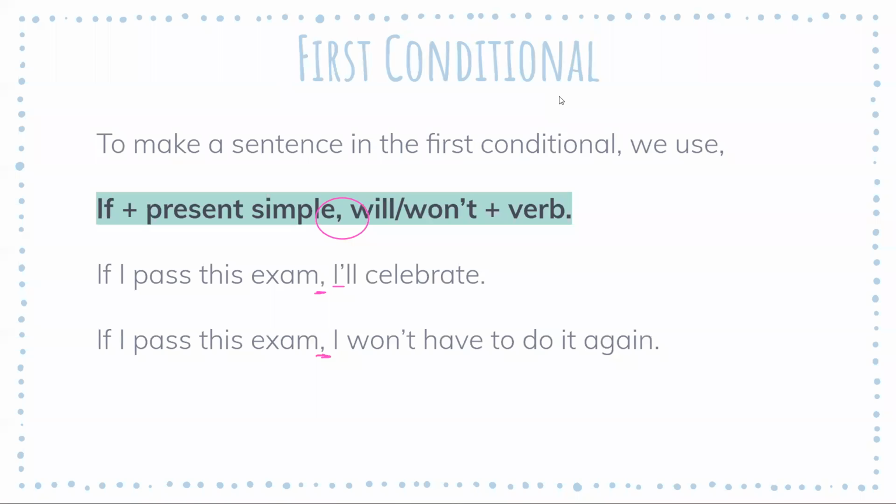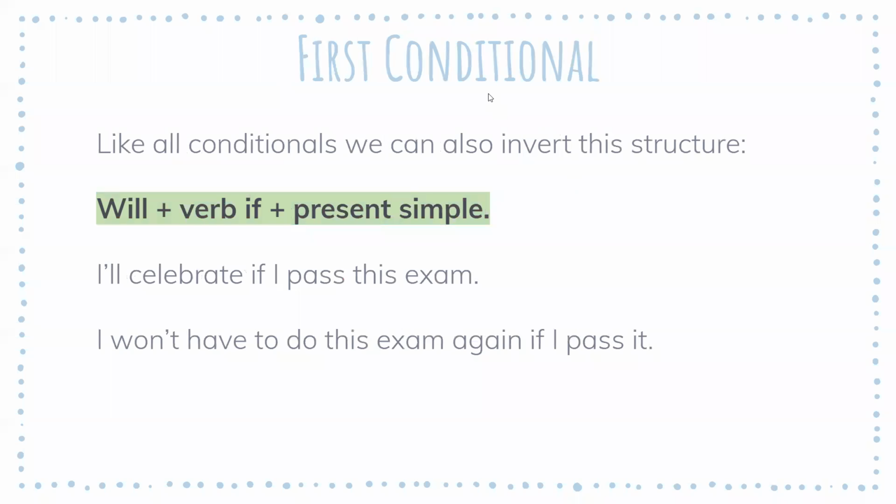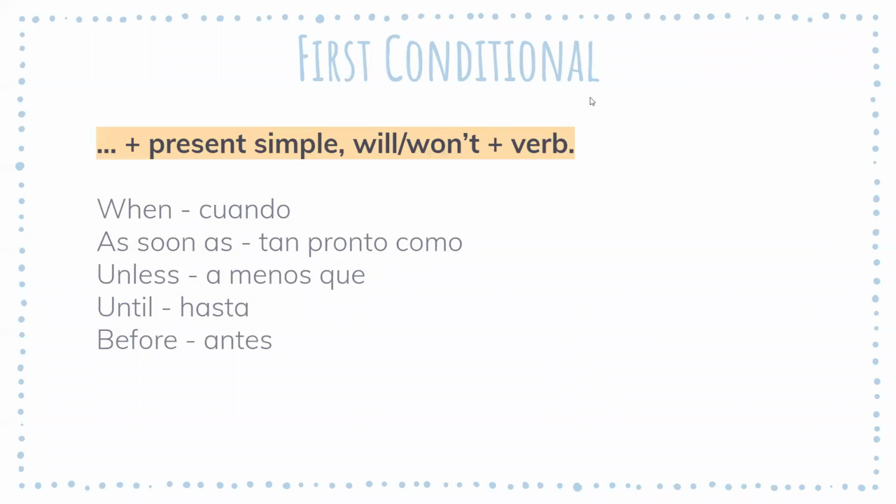But if I invert it, that doesn't happen. I just finish my first part, and then I immediately begin with if. Okay, so when we start the sentence with if, there's a comma in between the sentences. When we put the if in the middle, the word if is like our divider, so there's no need for a comma. All right.